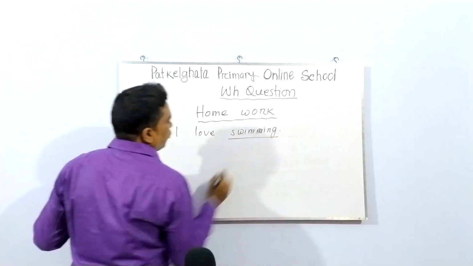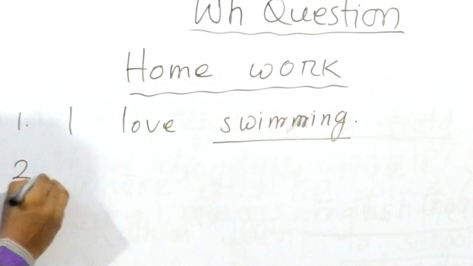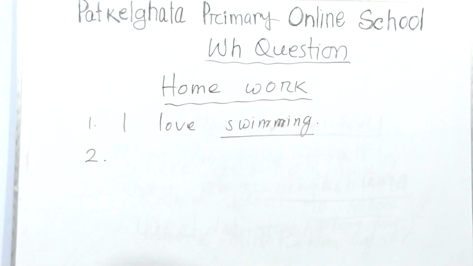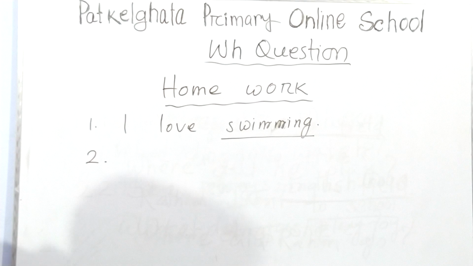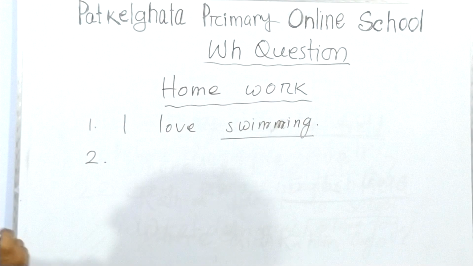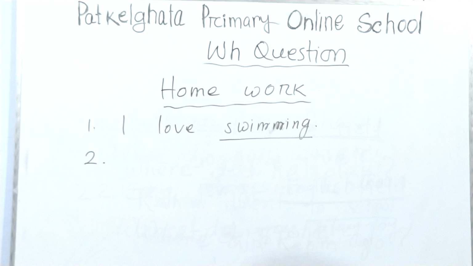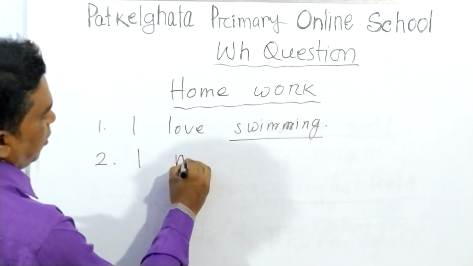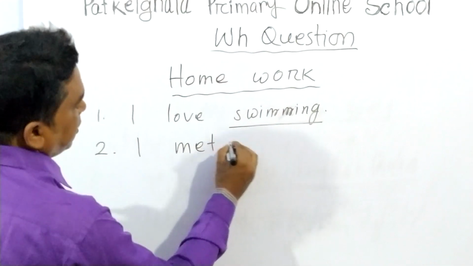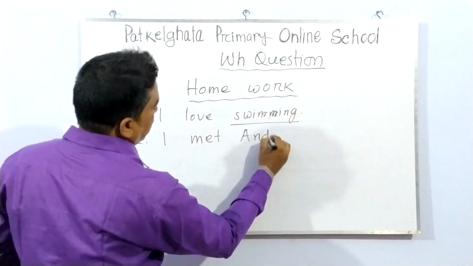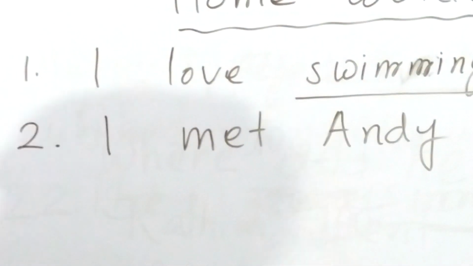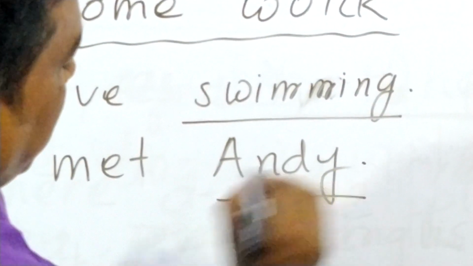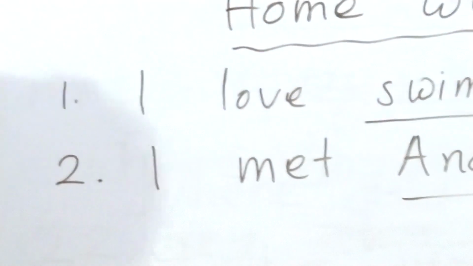Underline is swimming. Number 2, I met Andy. I met Andy. Okay, underline what is Andy.